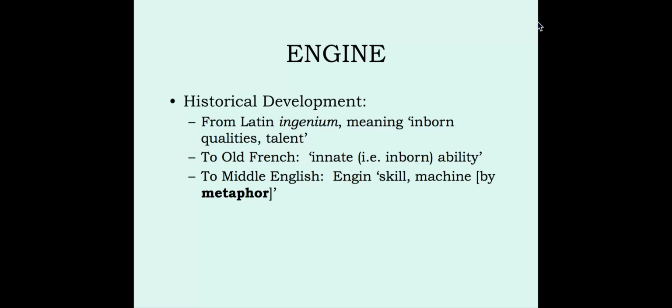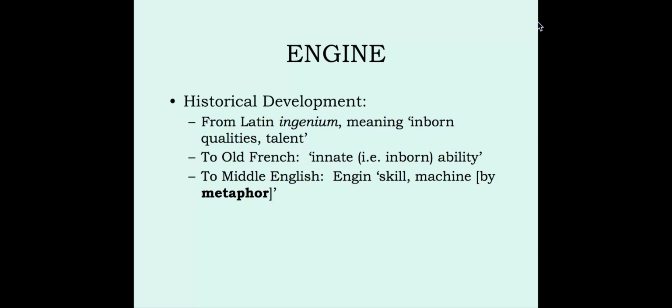And so here's a case where some kind of metaphor is occurring, right? Because in Middle English, they decided to draw on the idea of some kind of internal natural ability that you might have, or even a skill that's not natural, that's in a person, say, and to use that idea or language from that to talk about non-natural devices like machines that can do things, right?